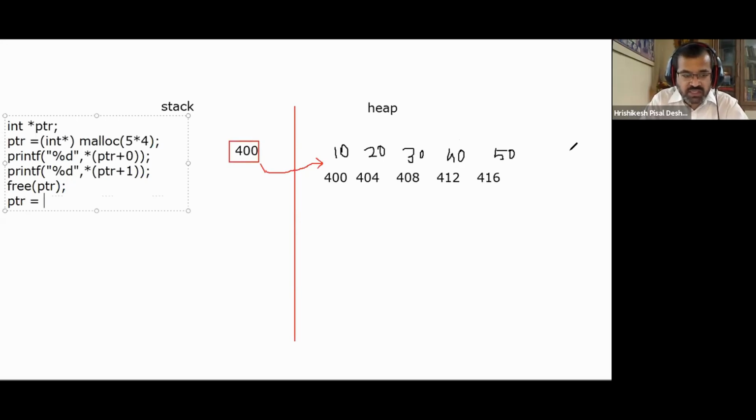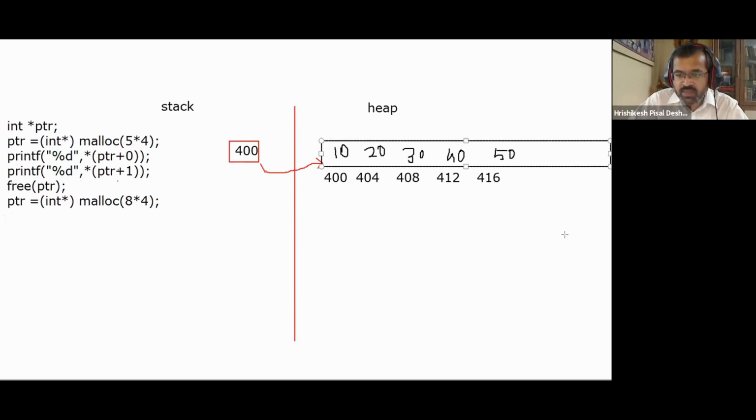You said ptr is equal to (int *) malloc of 8 into 4, and that's 32 bytes of memory. Correct? So what's going to happen now? In this particular case, there is a possibility that since this block of memory is already available, starting from the same location, it will now go ahead allocating 40 bytes, and your ptr will again end up pointing to the same memory location.